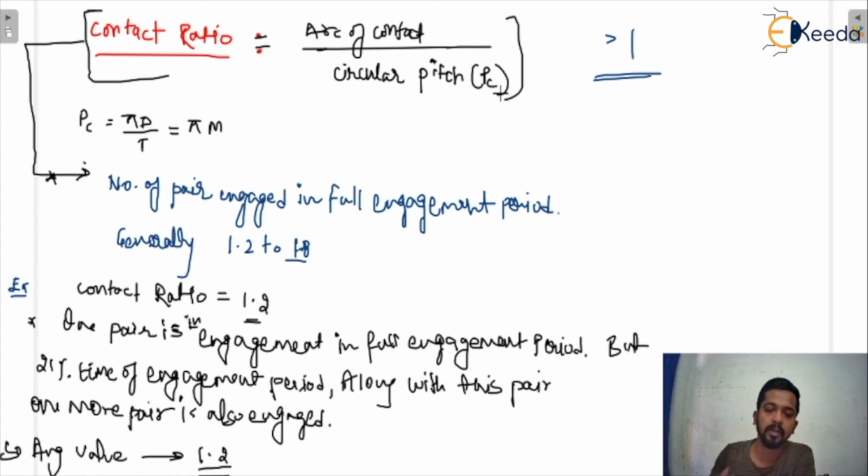If its average value comes out to be 1.2, 1.4, 1.6 like that, what is the meaning of 0.2? I'm saying that one pair is engaged in the full engagement period, but in 20% of the time of engagement period, along with this pair, one more pair is also engaged. So its average value comes out to be 1.2. I hope you understand the arc of contact as well as the contact ratio. We will do the numerical questions now, so it will be more precisely understood for these types of terms.